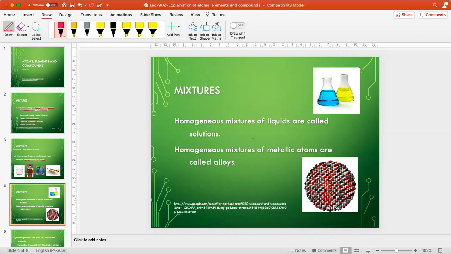Homogeneous mixtures of liquids are called solutions. Now this is very important because this question was raised by one of the students: what is the difference between homogeneous mixtures and homogeneous mixture solutions? So when there are homogeneous mixtures of liquids, we call them solutions. A homogeneous mixture of metallic atoms is called an alloy.